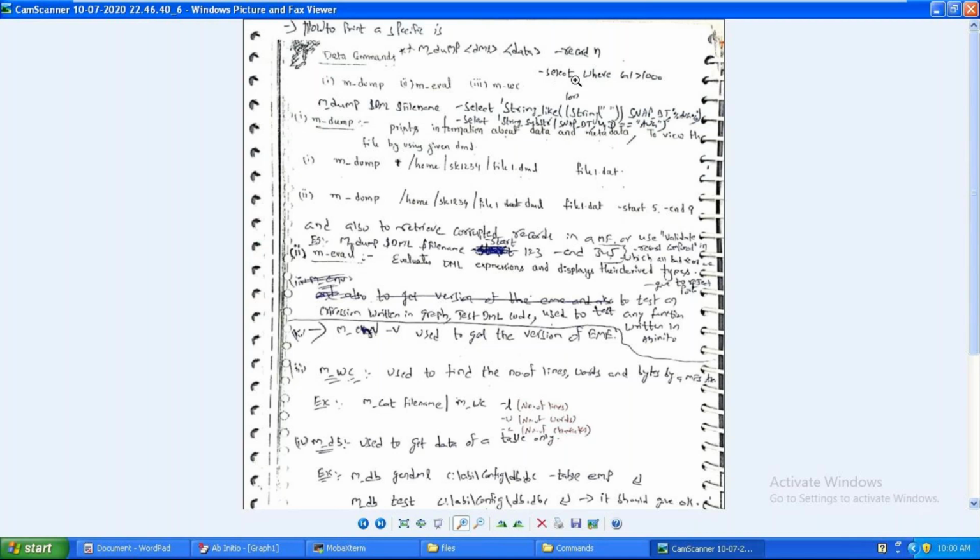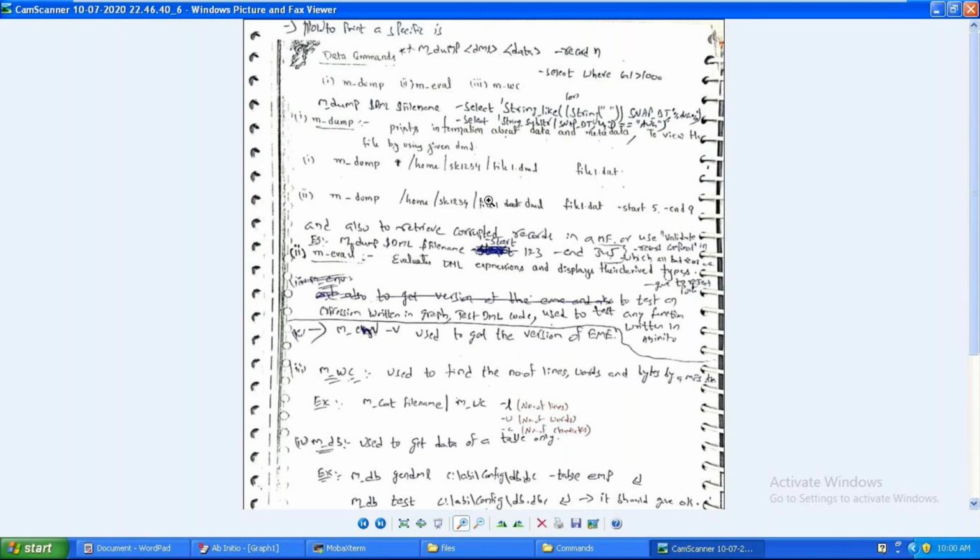So how do we do these kinds of things generally in the Unix file system? We will be using the grep command. Grep is used to search for a pattern and get that into my output. Same thing here. You can directly see the option hyphen select. So this is about our m_dump. Okay, so three or four kinds of things.